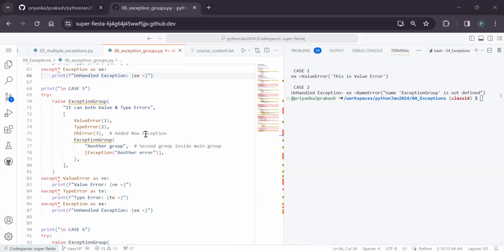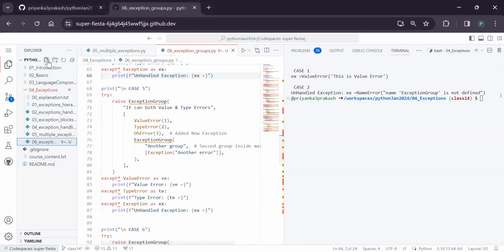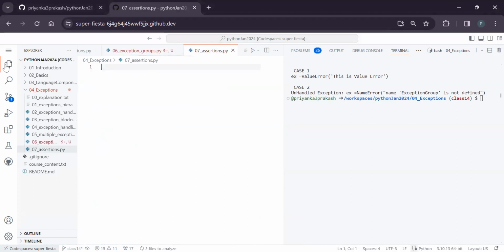So next thing in terms of the exceptions is assertions. So assertions are something very interesting. Whenever we are working on the exceptions, say 07 assertions.